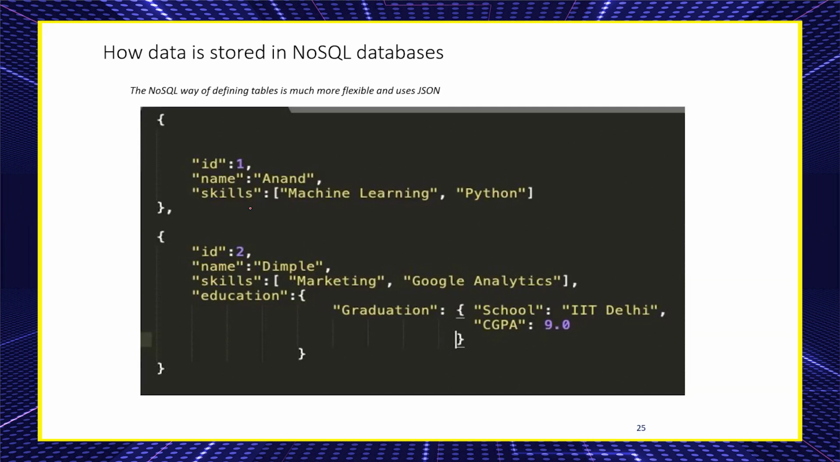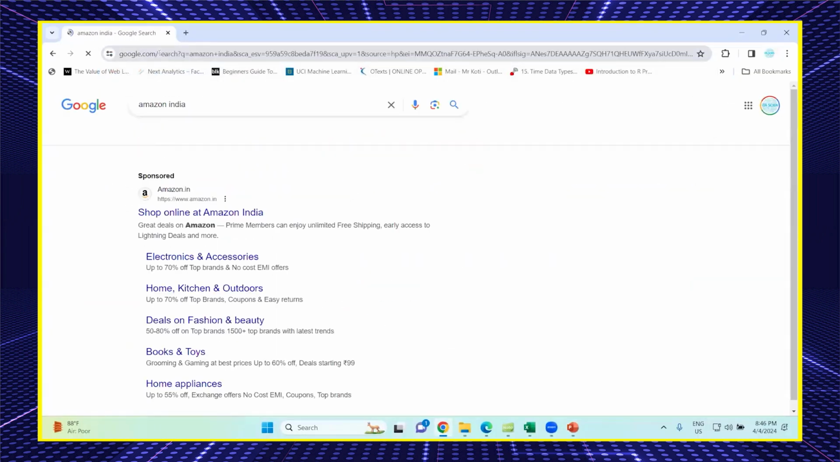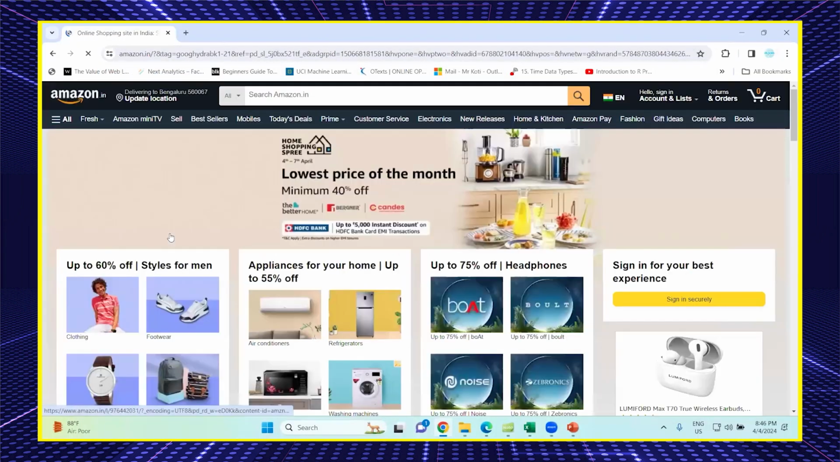For example, do you know Amazon? Everyone knows Amazon, yes or no? What purpose do we use Amazon for? Shopping, buying products. Any product, perishable or non-perishable, clothes or electronic gadgets, anything it could be. Let me explain with an example of Amazon India, shopping online.